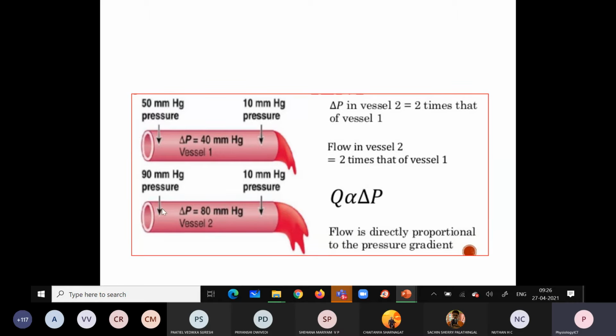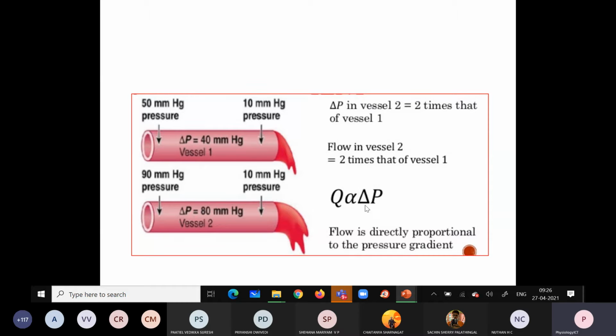You can see at this end you have 90 millimeter of mercury, and at this end we have 10 millimeter of mercury. So what is the pressure gradient here? It is about 80 millimeter of mercury. So I hope you understood about the pressure gradient. So this blood flow is directly proportional to the pressure gradient.